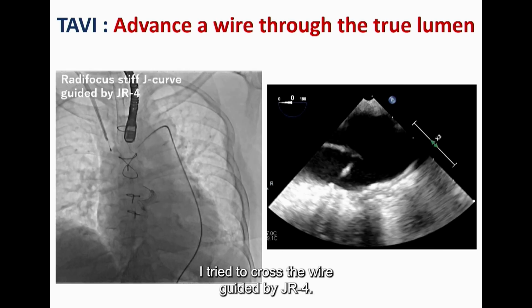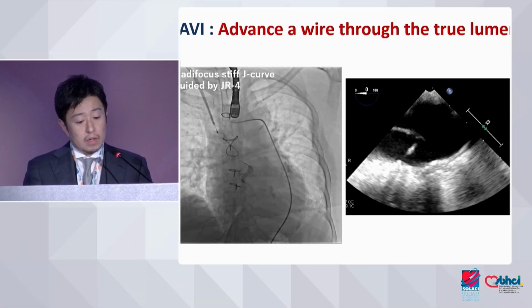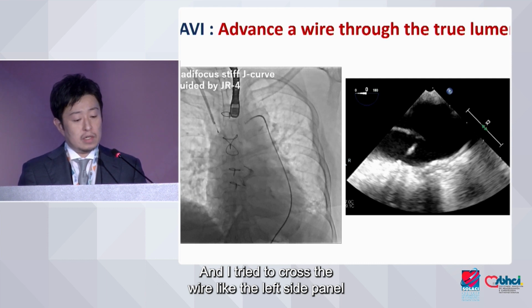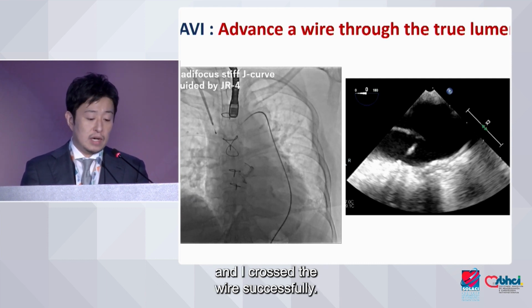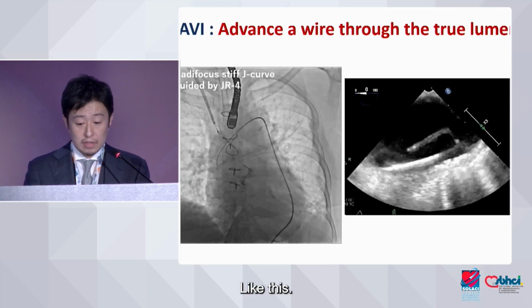I tried to cross the wire, guided by a JR4, like the left side panel, and I crossed the wire successfully, like this.